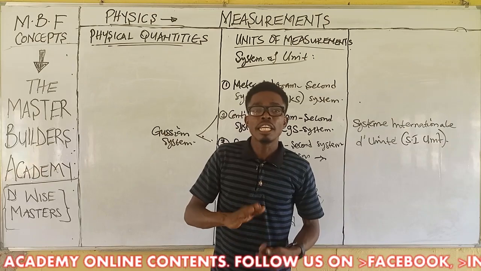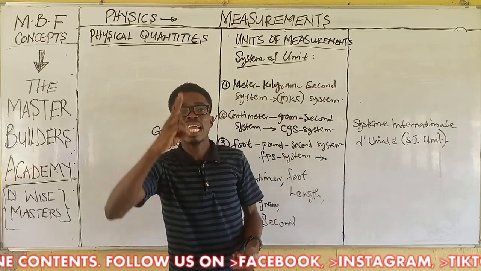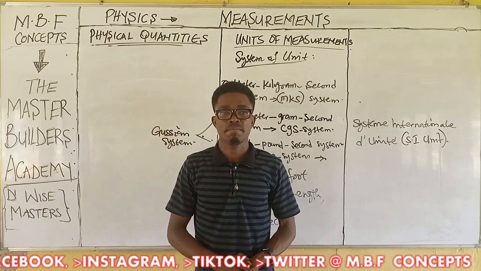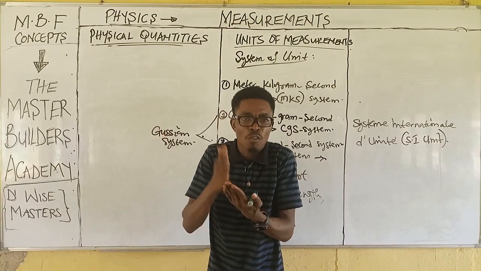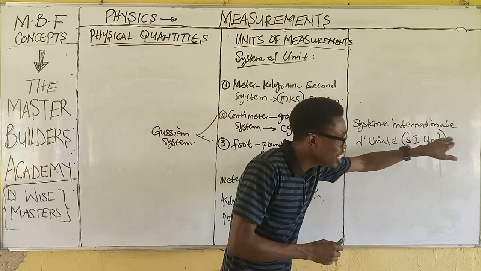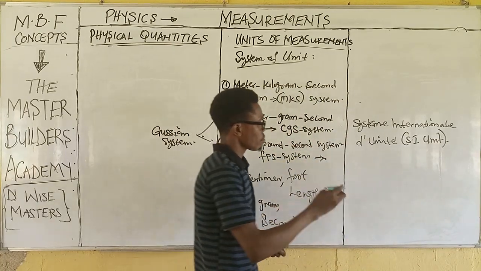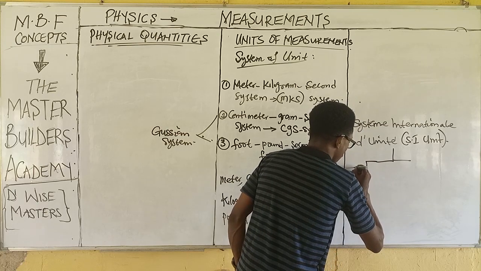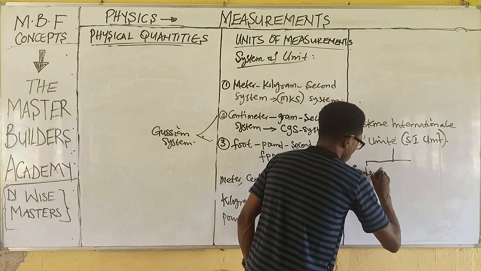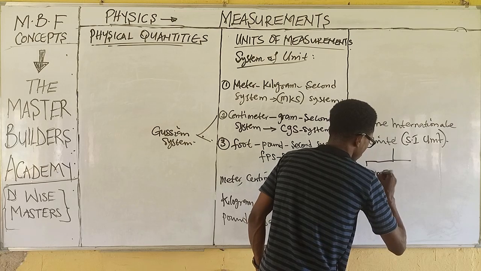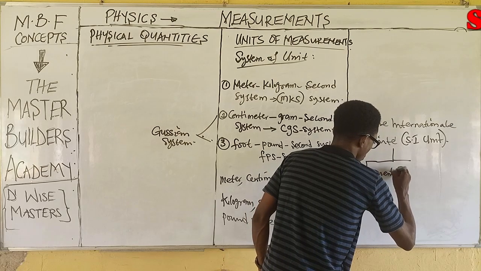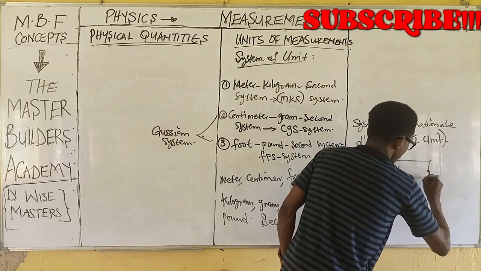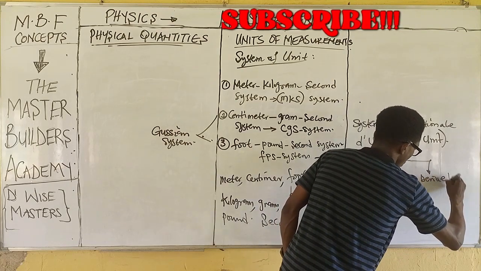Now guys, in physics, we have two types of units. One is the fundamental units. Then the other is derived units.